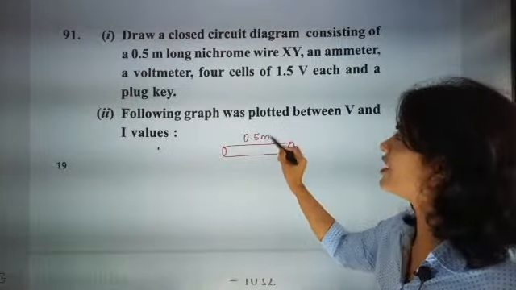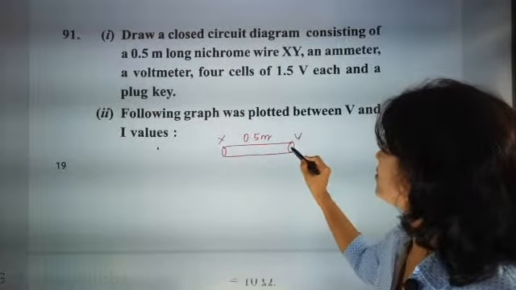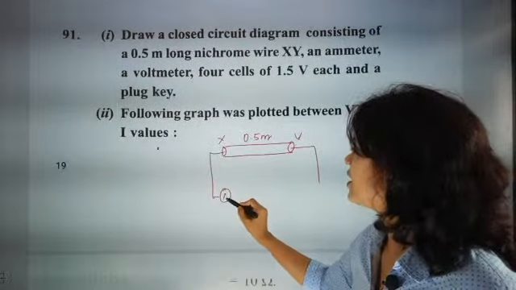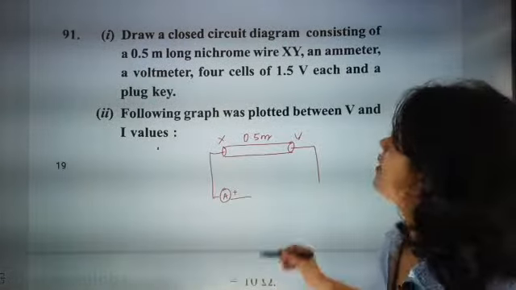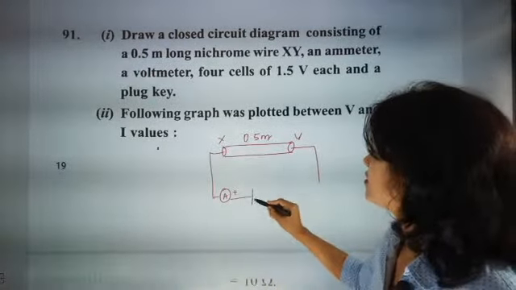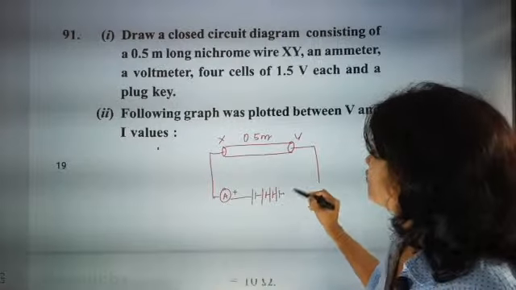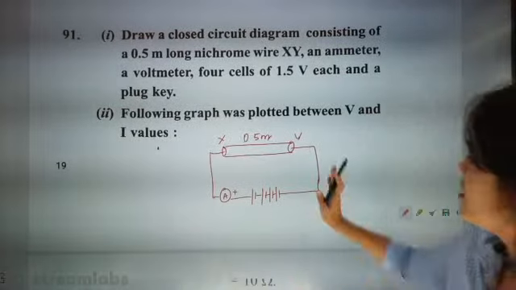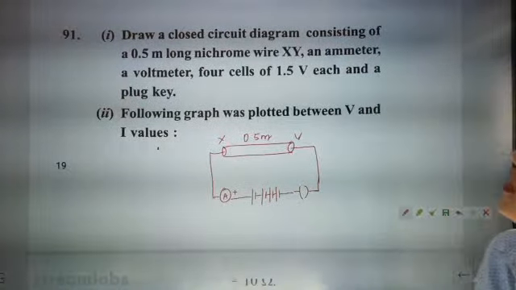This nichrome wire XY will be connected with an ammeter. Now 4 cells, 1, 2, 3, 4, and a plug key are connected.